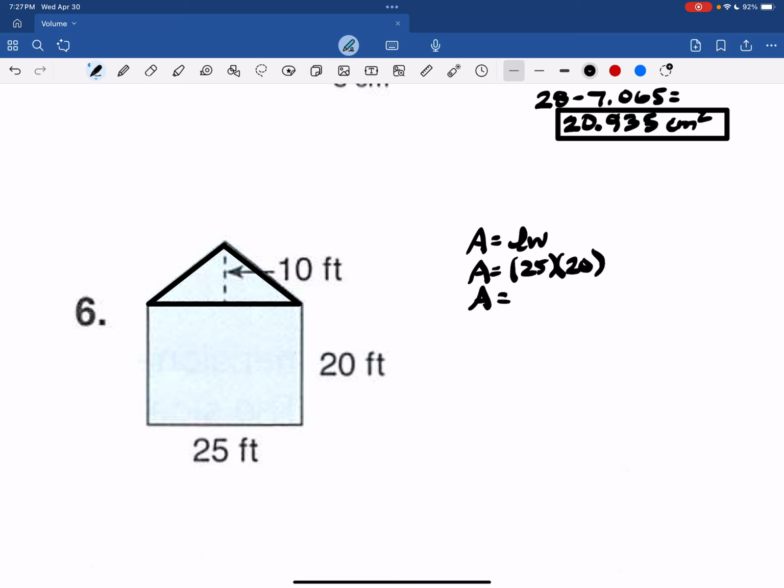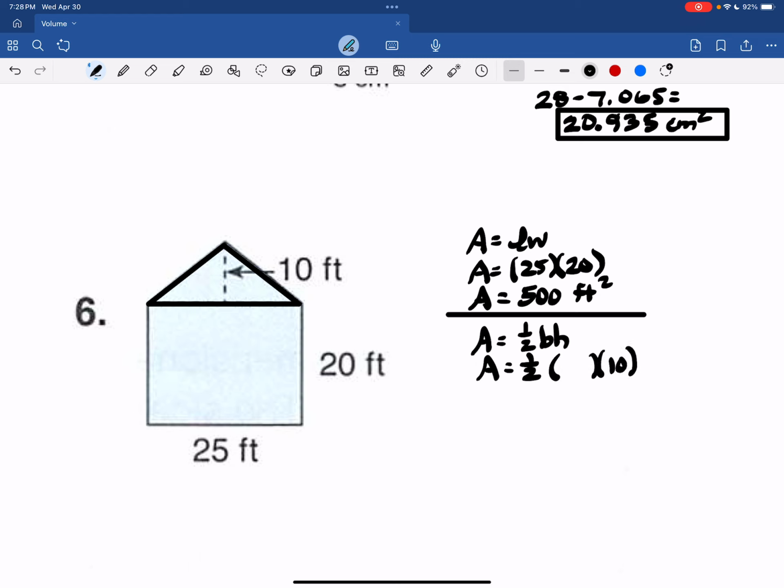And that is 500 square feet. And then we have a triangle that is 1/2 BH, or 1/2. I can tell you 10 is the height, and the 25 is the base. It's parallel to that bottom 25.